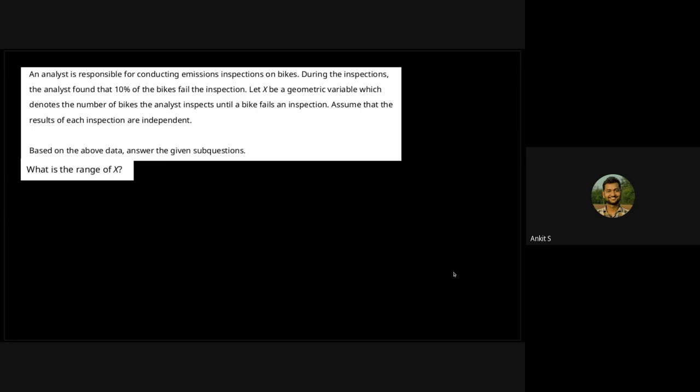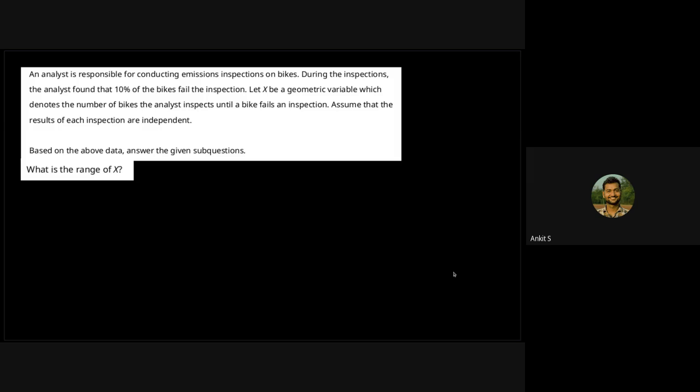Now here we have a question related to this. All of the questions that I am going to solve in this session are going to be from previous terms' quiz 1. So here we have a question. An analyst is responsible for conducting emissions inspections on bikes.